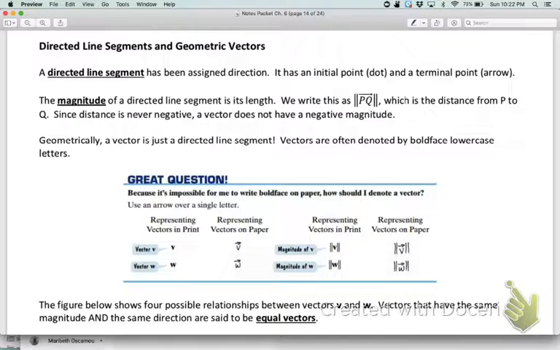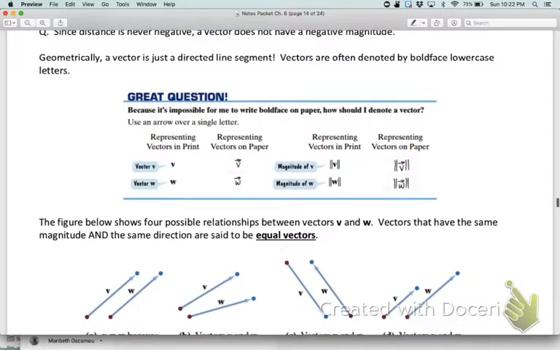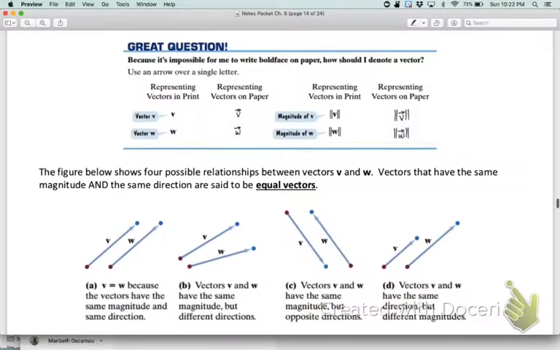Okay, so when you see vectors typed, they're usually written in bold print. However, we can't really bold our printing, and so we put the arrows on top, kind of like when you did a ray in geometry. Now, I learned that it was different than a regular arrow. So the way that you'll see me write it is, if I wanted to write the ray PQ, I would write it like this in geometry.